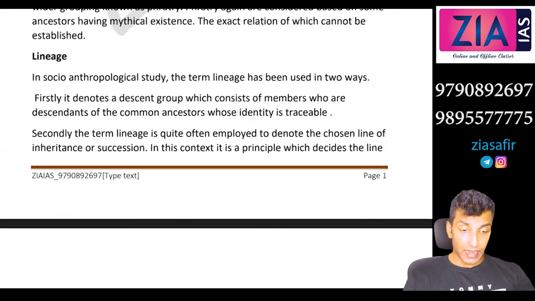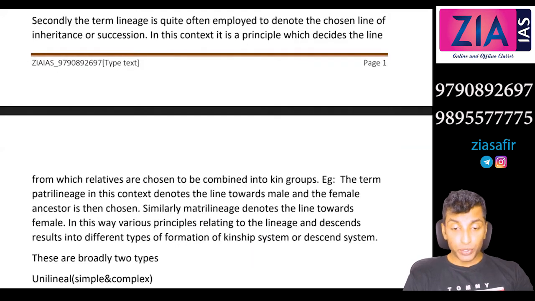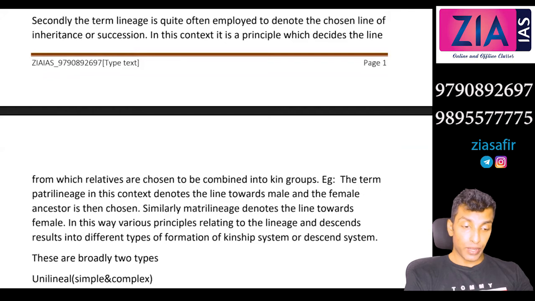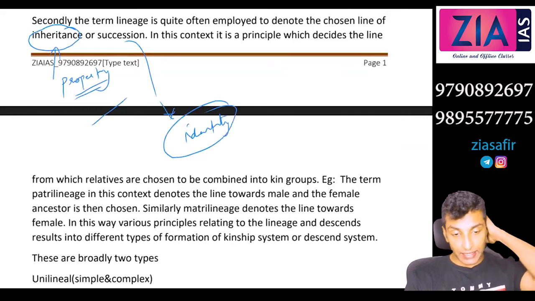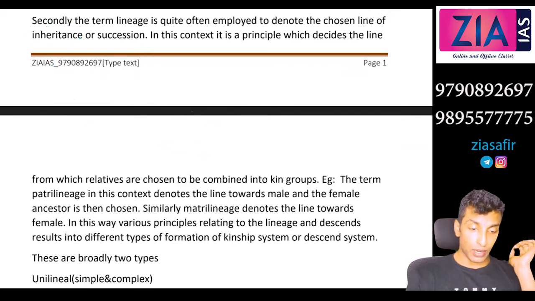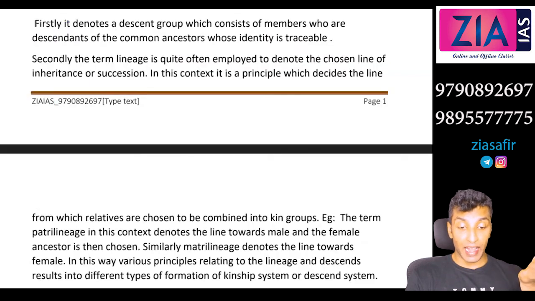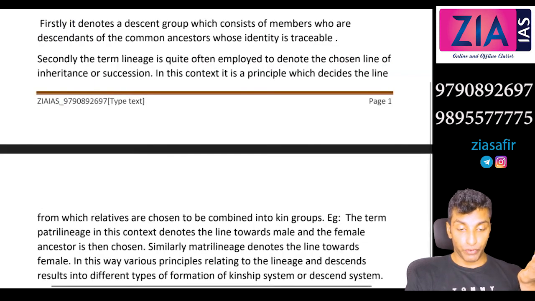Secondly, the term lineage is quite often employed to denote the chosen line of inheritance or succession. Inheritance is from where you get your property. The chosen line of inheritance means it is related to property. Succession means identity. So based on this also you will understand lineage. From which line?